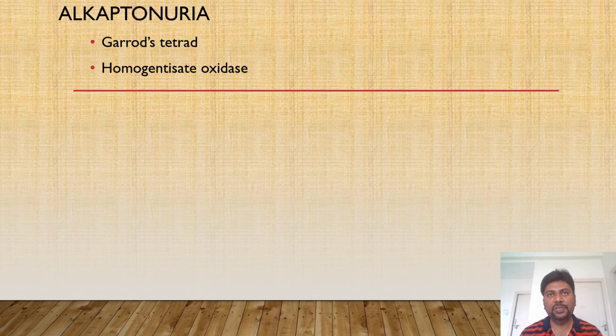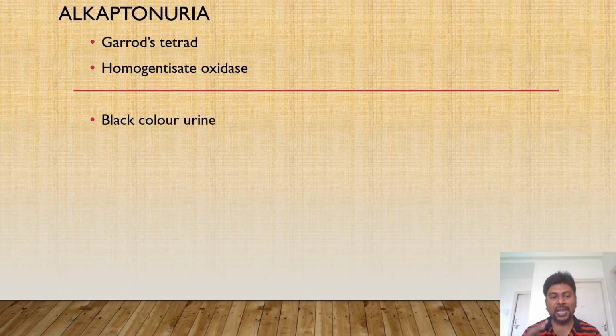When this enzyme is deficient, homogentisic acid will accumulate in our body. That homogentisic acid will in turn be oxidized by polyphenol oxidase and converted to benzoquinone acetate. This benzoquinone acetate polymerizes with each other and results in the formation of a compound called alkaptone, and that alkaptone will be excreted in urine. That is why this condition is called alkaptonuria.